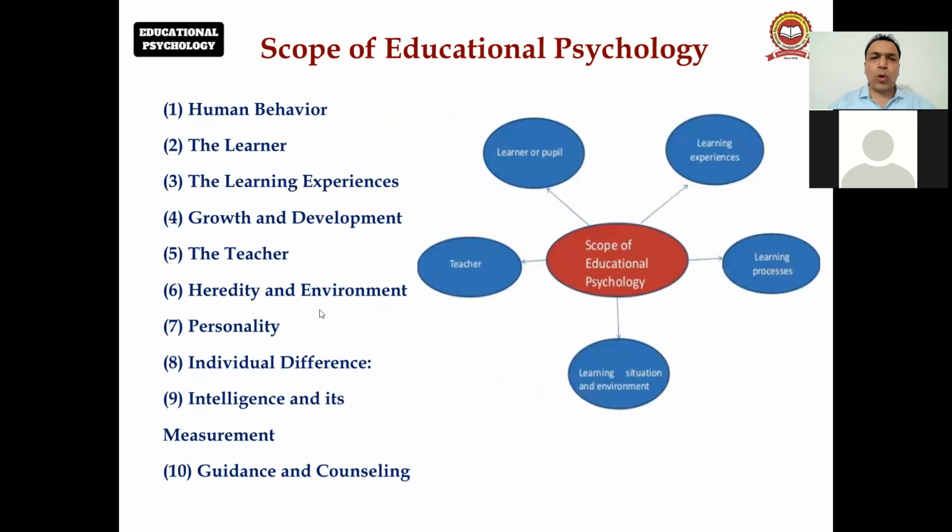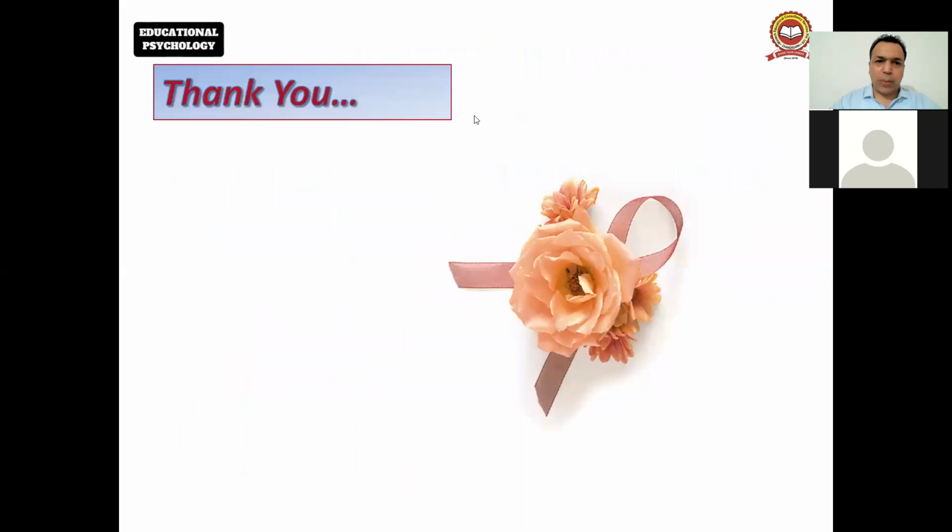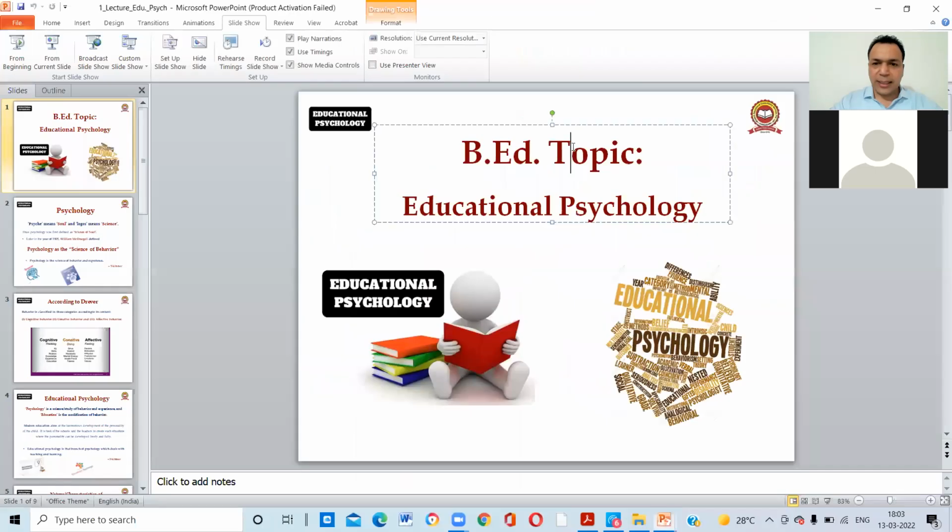Right? What is the scope of educational psychology? It deals with human behavior, the learner, the learning experience, growth and development, the teacher, heredity and environment, personality, individual differences, intelligence, and guidance and counseling. In fact, there is a lot of scope for educational psychology, right? Whatever is happening in the education system, it includes all those topics, right, guys? So this is all about your educational psychology, right, guys?